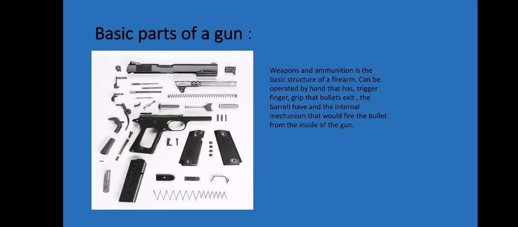So, the basic parts of a gun. The weapon and ammunition are the basic structure of firearms, which can be operated by hand and have a trigger and finger grip, the barrel from which the bullets exit, and the internal mechanism that will fire the bullet from the inside of the gun.